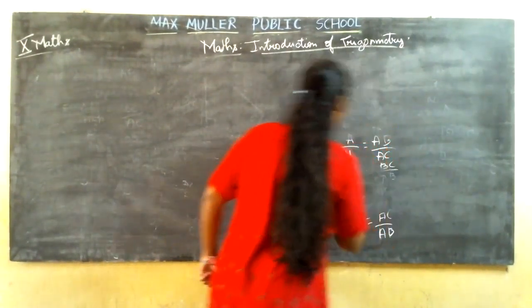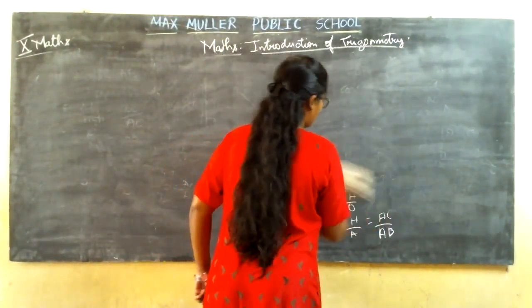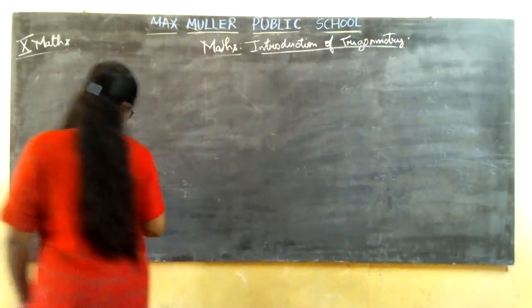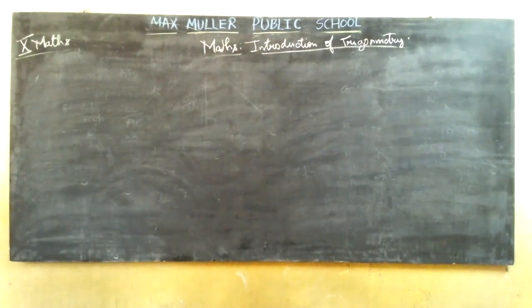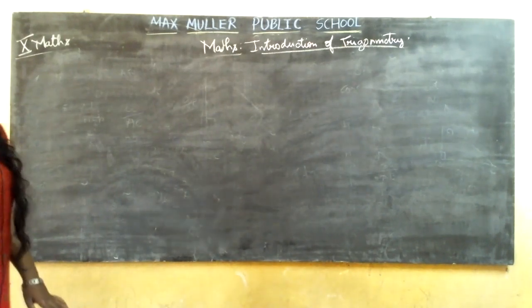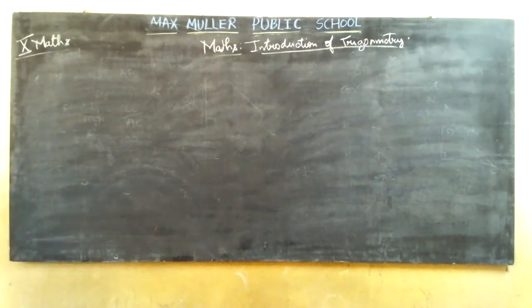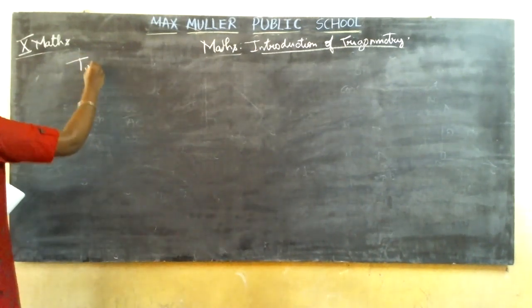Before taking that, let me talk about the triplets. I have given you some triplets when we were doing Pythagoras theorem. Now these triplets are also useful here because you are going to deal with trigonometry only with the right angle triangle. So let me give some triplets for you, which will be helpful.